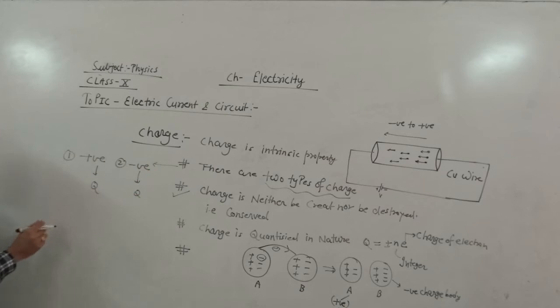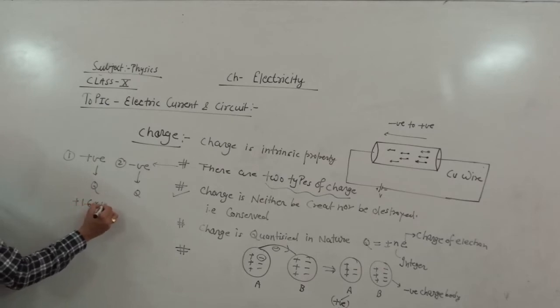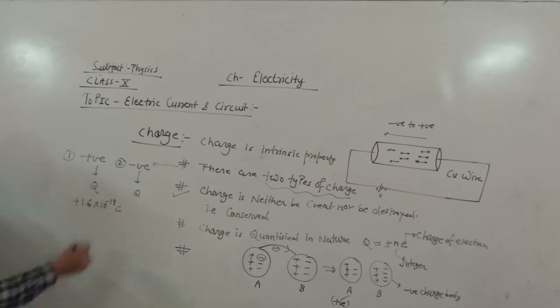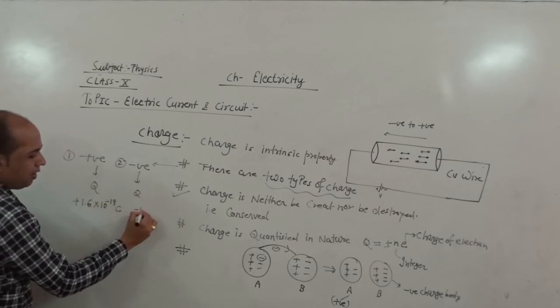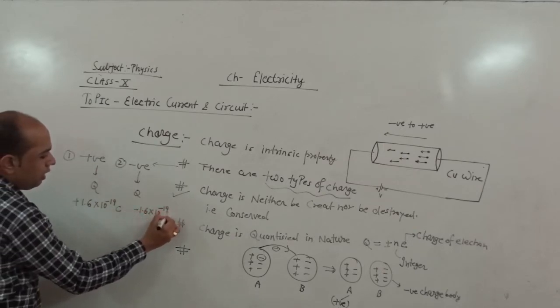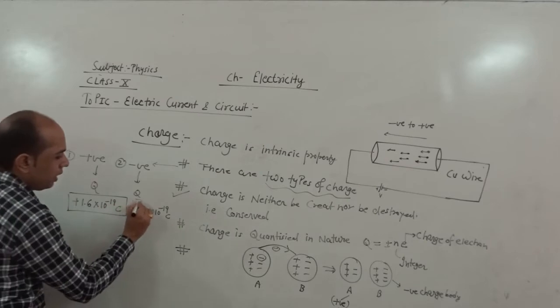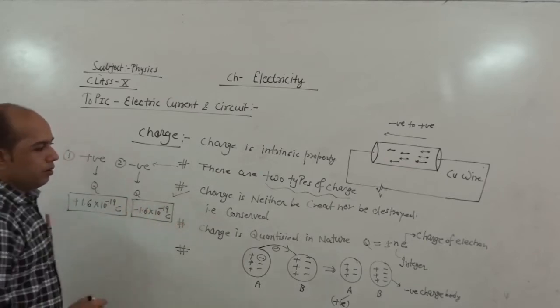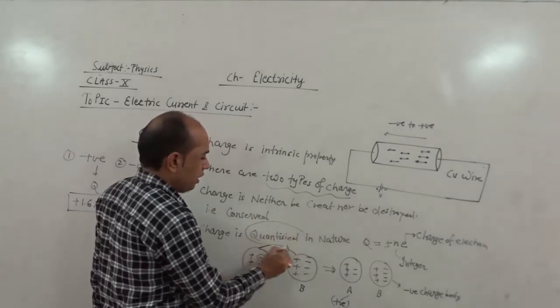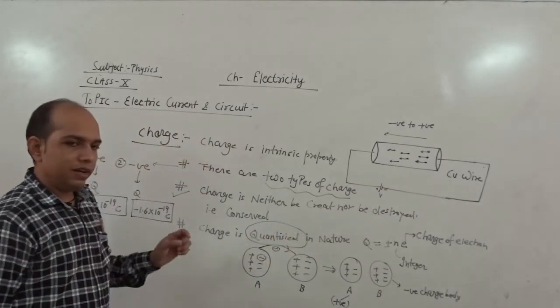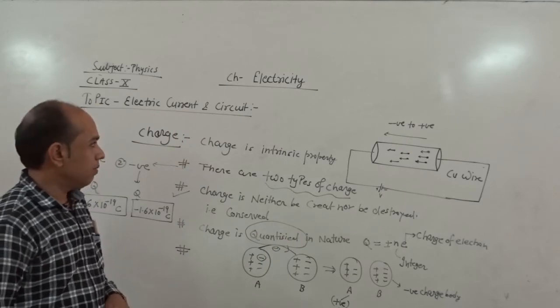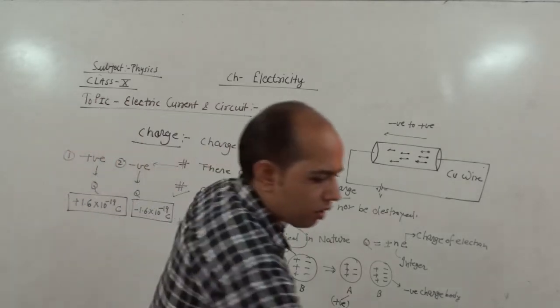If we talk about their magnitude, the positive charge has magnitude 1.6 into 10 raised to power minus 19 and Coulomb is the unit. Similarly for negative charge, minus 1.6 into 10 raised to power minus 19 Coulomb. So this is the concept behind charge. The most important thing is that charge is quantized, that means it is always found in discrete packets and bundles.